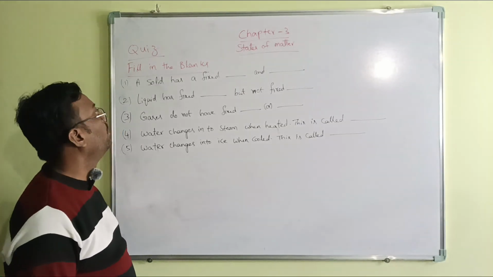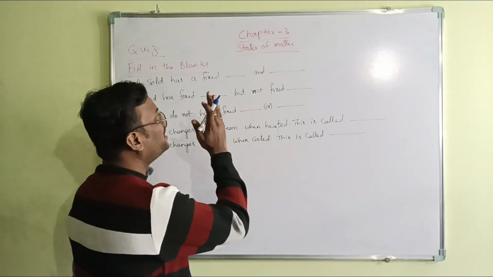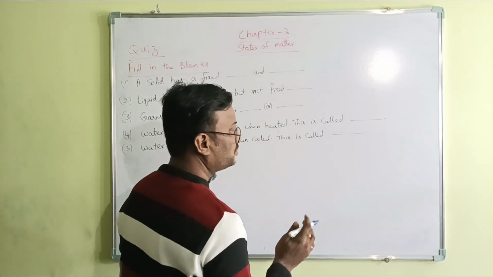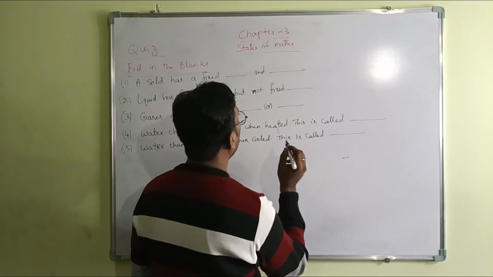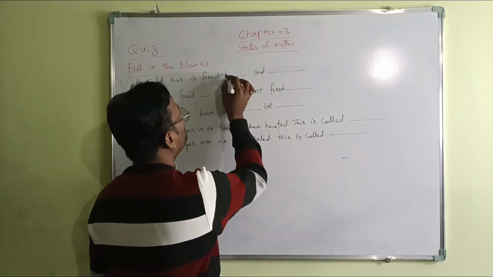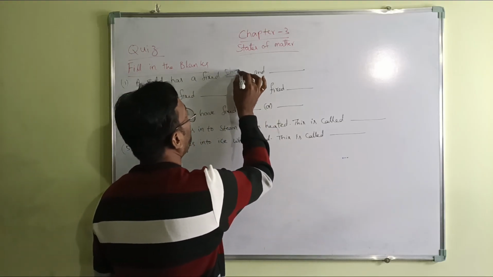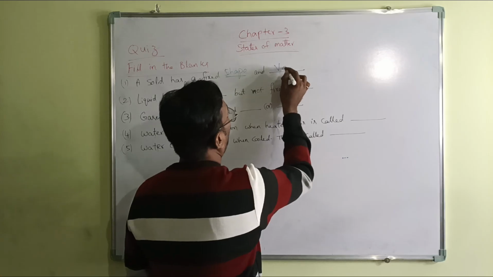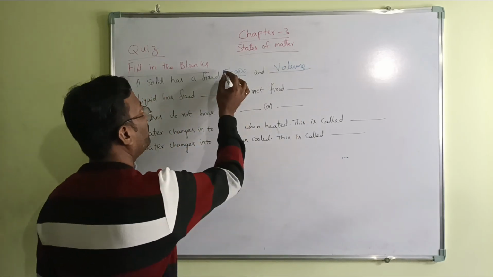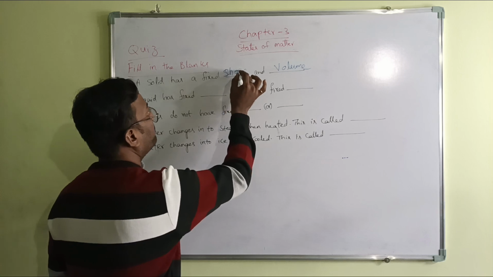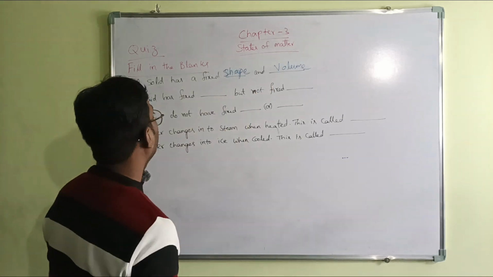All right, see now. A solid has fixed dash and dash. In solid the particles are very close to each other. So solid has fixed shape and fixed volume. Next one.